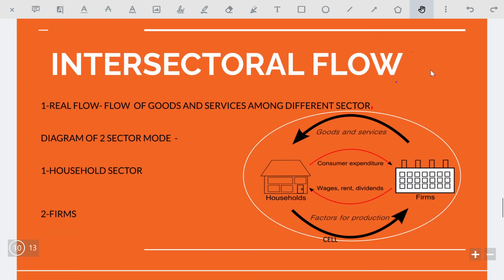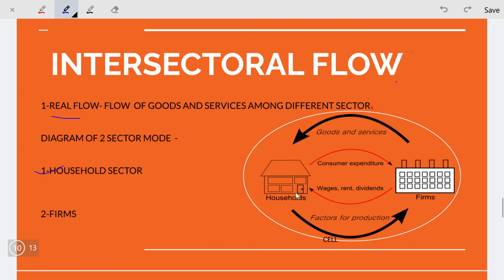Next, intersectoral flow. In this, we only discuss the relation between two sectors of the economy, household and firm. In the intersectoral flow, there are two types of flow. The first is real flow, and the other is money flow. First of all, we discuss real flow. Real flow is the flow of goods and services among different sectors, meaning household and firm. We only assume the two sector model, household and producing sector.